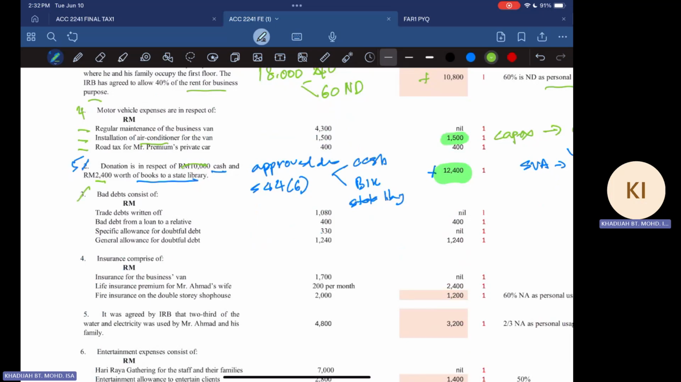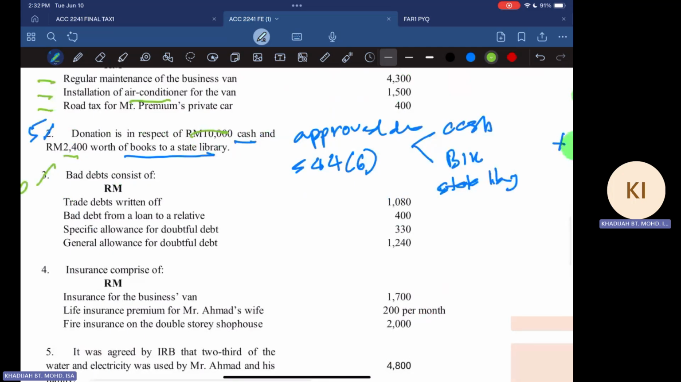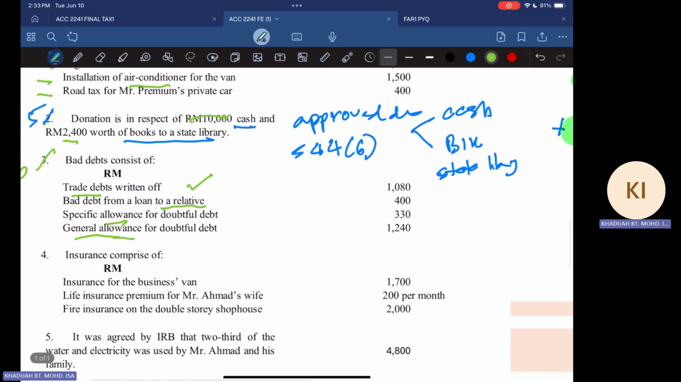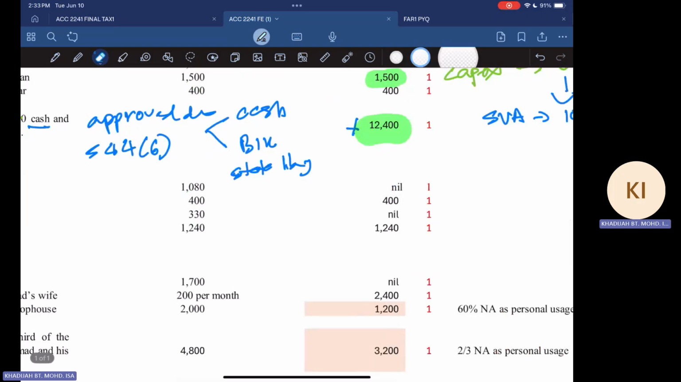We have bad debts. All right. So bad debts here depends, because sometimes in this case you have the trade debt write-off. You have bad debt from loan to a relative. We have specific allowance, and then we also have general allowance. So these two are provision accounts, right? It's an allowance, so it's a provision account. So trade debts write-off is a trade debt and then written off. So this one is allowable, right? So no adjustment for that.